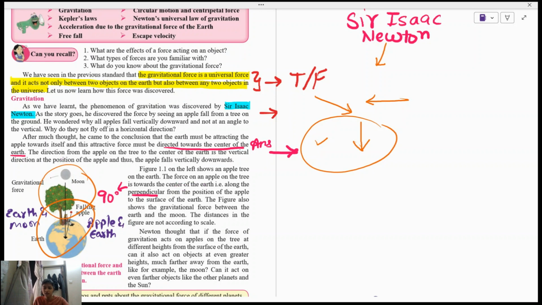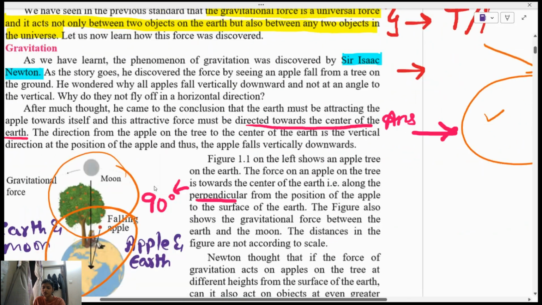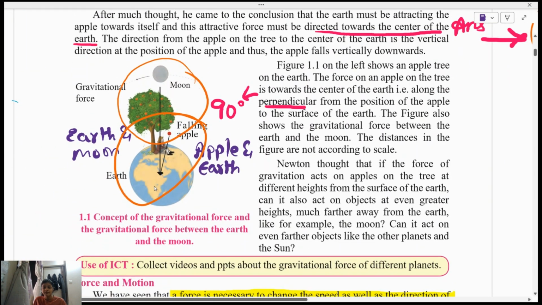Now just look at this image very carefully. I want you to try to understand. Pause the video and try to figure out what is being explained without reading this explanation. No, don't read this first. First try to understand what is being written over here. Okay, we can see a moon, a tree, apple, and earth. I think this is only a thing depicted.